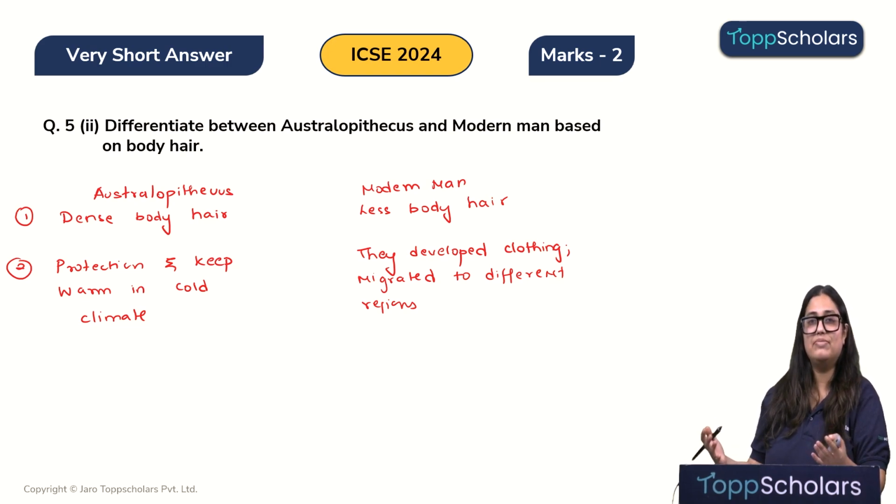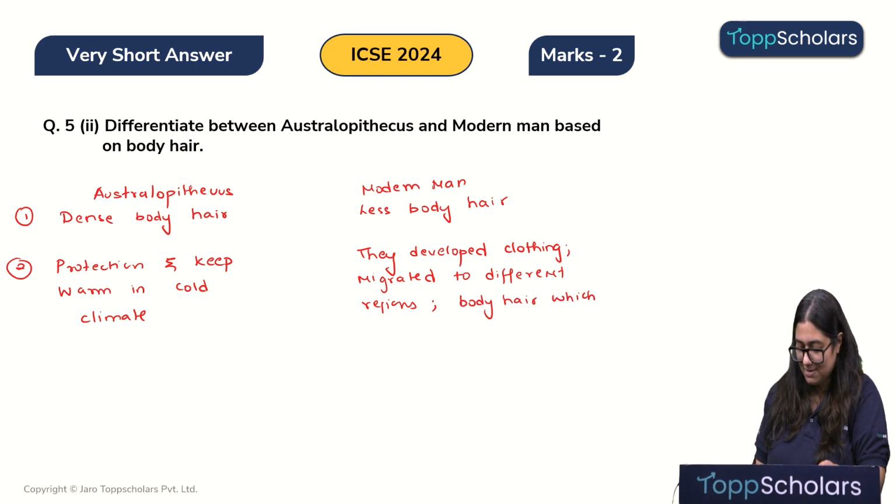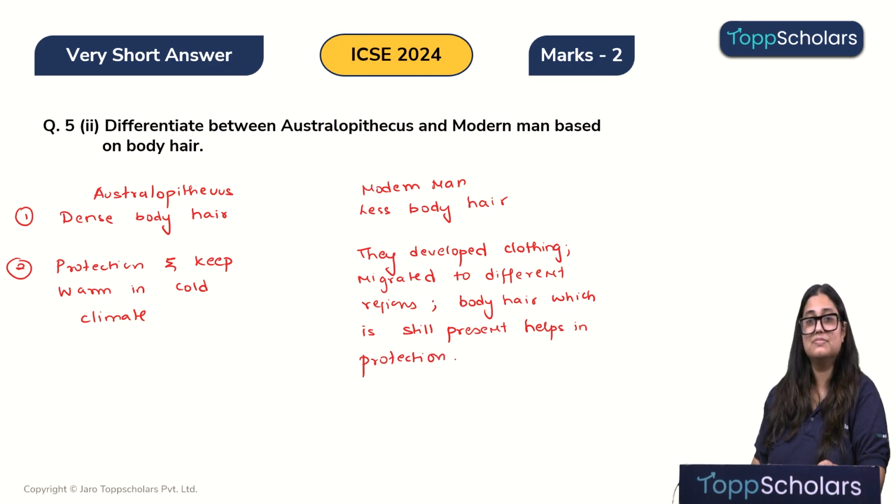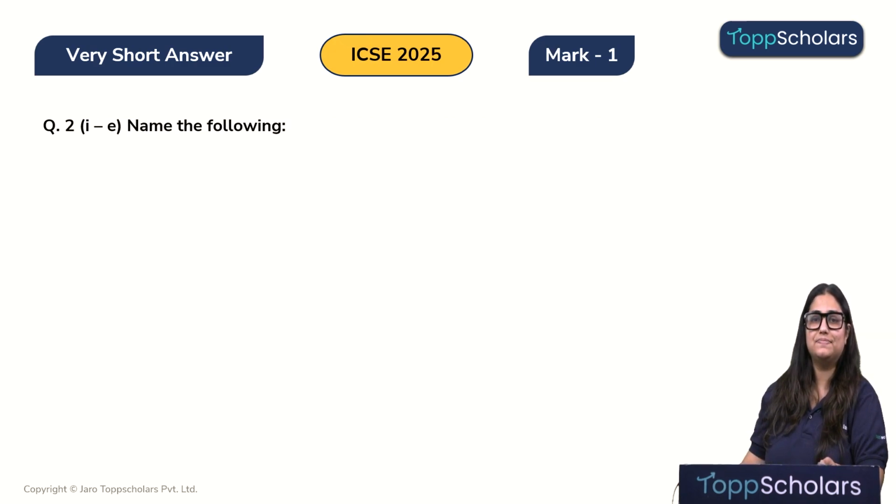Why? Because the climate was quite suitable to the body. Nonetheless, the body hair which is still present helps in protection. Alright, very simple. Now let's move to the next question.